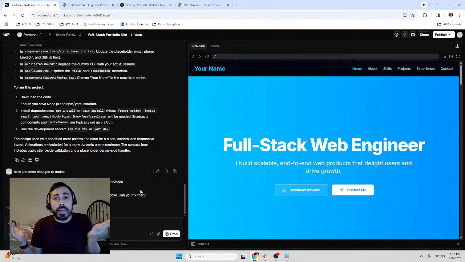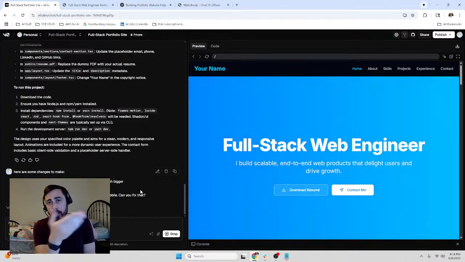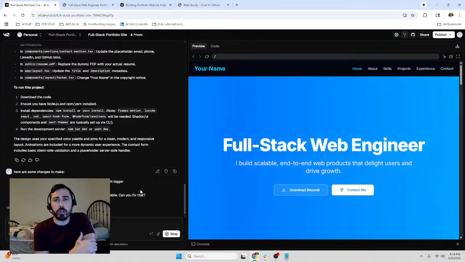And again, this is just kind of what I'm going through. A lot of times I'll be doing full stack, so I'll also have Supabase open, which is the back end that connects to this. I don't actually connect it. I just have it talk to each other. I basically just put in the environment variables so that it'll connect. But this is just basically what you do. So let's see what happens here.